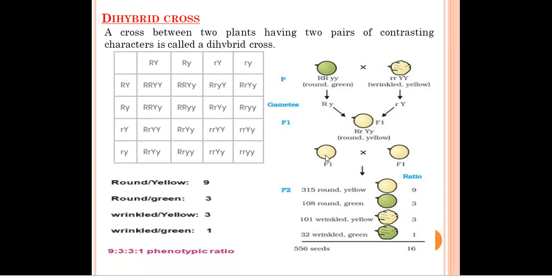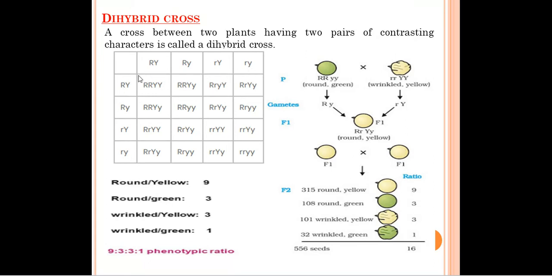Now in the next generation, in the F2 generation, what we have to do? We have to cross the F1 generation among themselves. Means selfing will be done. Two F1 plants will be crossed together. So we have altogether four possibilities from one plant. One possibility is that capital R will combine with capital Y. Second possibility is that capital R will combine with small y. The third possibility is small r will combine with capital Y. And the fourth one is small r can combine with small y. These are the four possibilities in one plant, and these are the next four possibilities in the second plant.